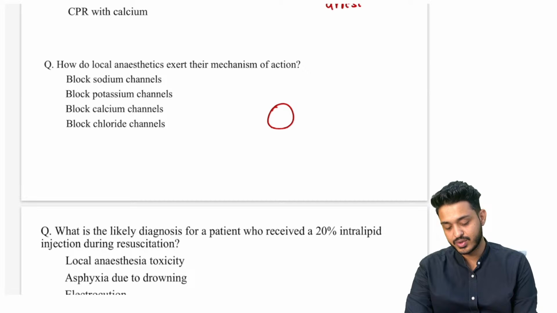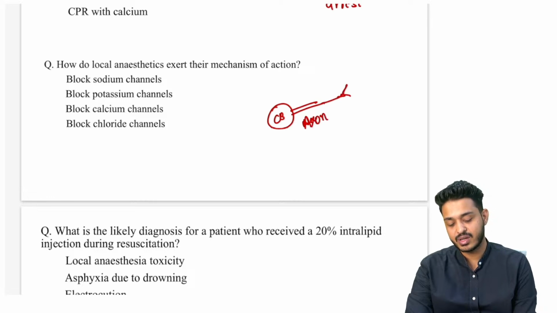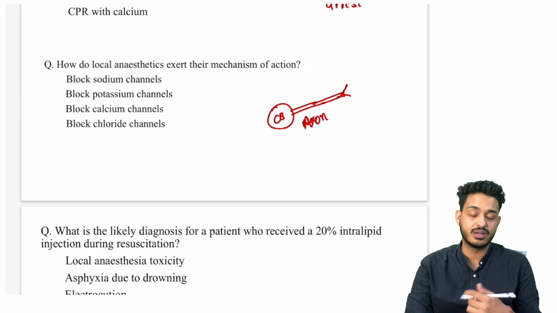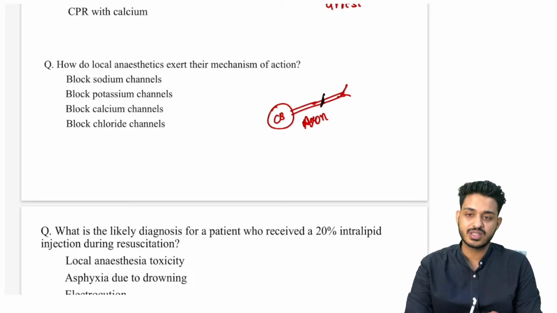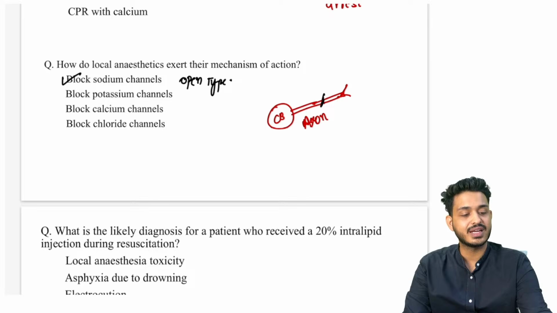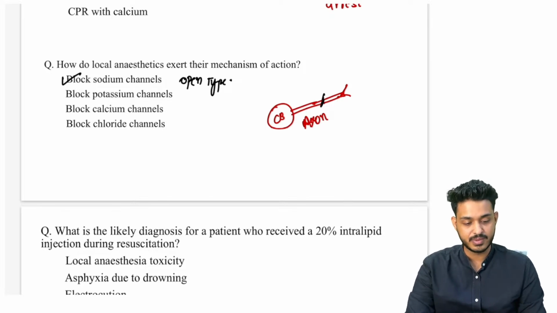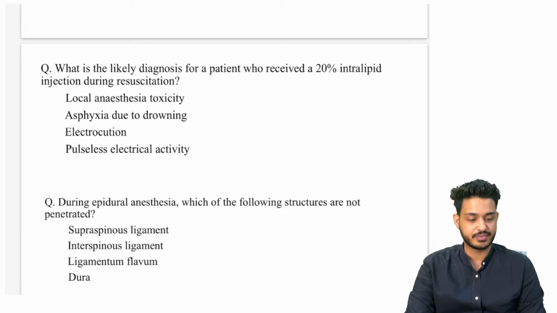I've told you this is going to be your cell body, this is going to be your neuron axon, and then we are having the synapse, right? So how are these things going to get blocked? They are going to block the sodium channel. Which sodium channel? They are going to block the open type sodium channel. Open type sodium channel is going to get blocked, and once it is blocked, you will be having a problem, right? What is the likely diagnosis for a patient who received a 20% intralipid injection during resuscitation?